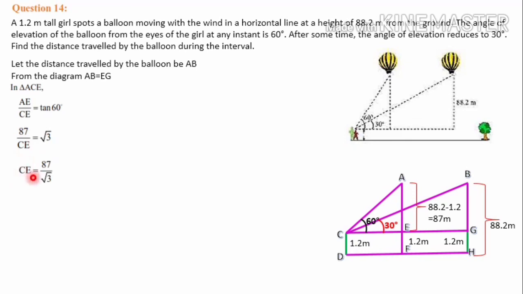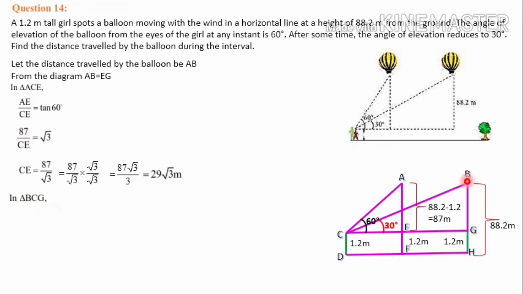Let's interchange this CE and root 3. CE will come to root 3's position and root 3 will go to CE's position. So CE is equal to 87 by root 3. The denominator is an irrational number, so we have to rationalize: multiply root 3 in the numerator and denominator. That is equal to 87 root 3 by root 3 into root 3, which is 3. When you cancel 3 and 87, we get the answer as 29 root 3 meters.